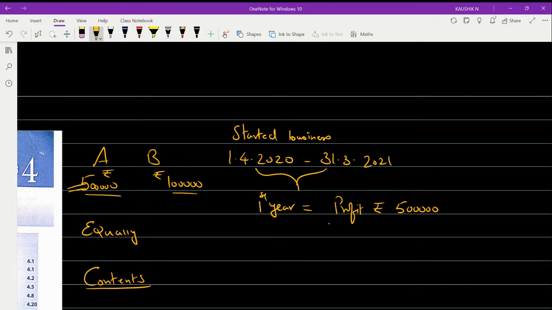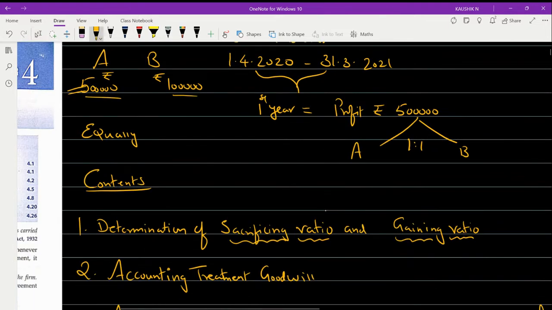Now, this 5 lakh rupees profit will be divided between A and B in the ratio of 1 is to 1, because they are equal partners. So that means partner A will be getting an amount of rupees 2 lakh 50,000 and partner B will be getting an amount of rupees 2 lakh 50,000. Up to this, any doubt?